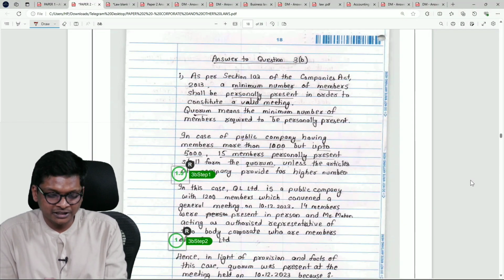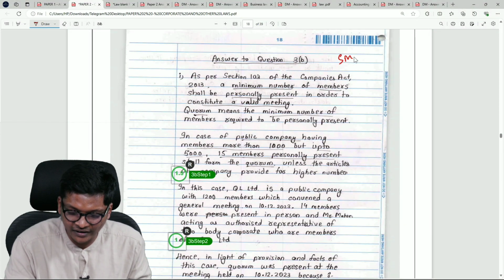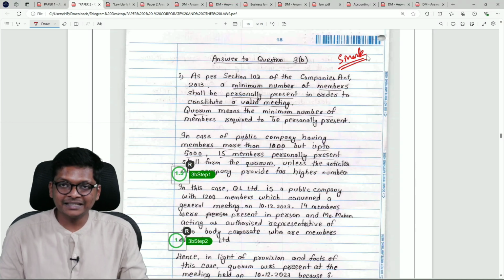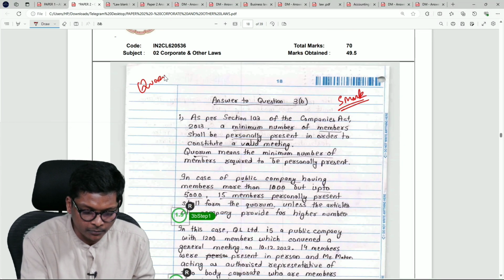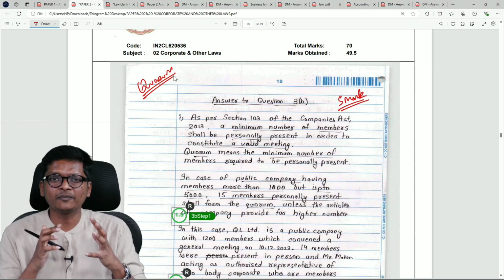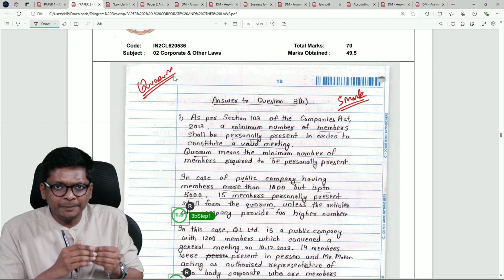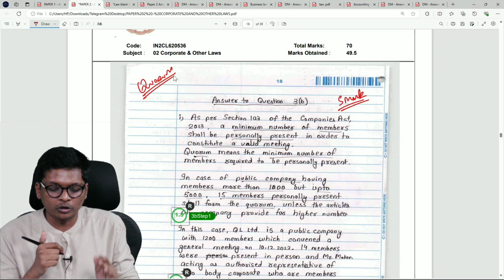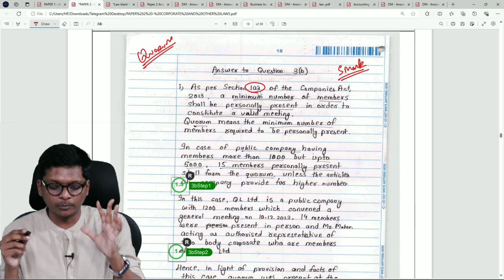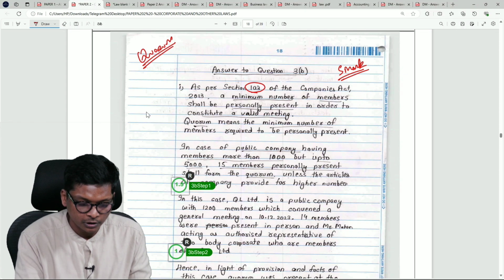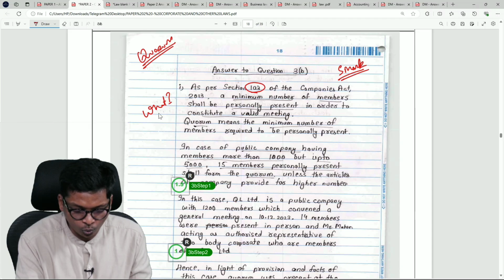Let's go to next question, 3B, which is another 5-mark question. In this 5-mark question, the question mainly talks about quorum of a company. What is the quorum for this company? Are the people present sufficient for quorum? Look at the student. Starts off with section 103 talking about quorum. What is quorum? So first they are explaining what is quorum.